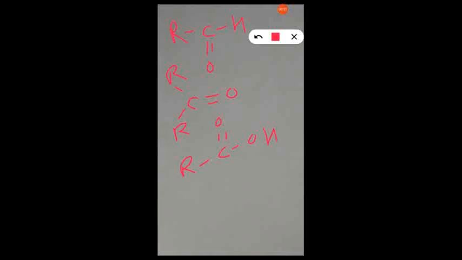In general, a compound containing C double bond O is said to be a carbonyl compound. In a carbonyl compound there is always a C double bond O.